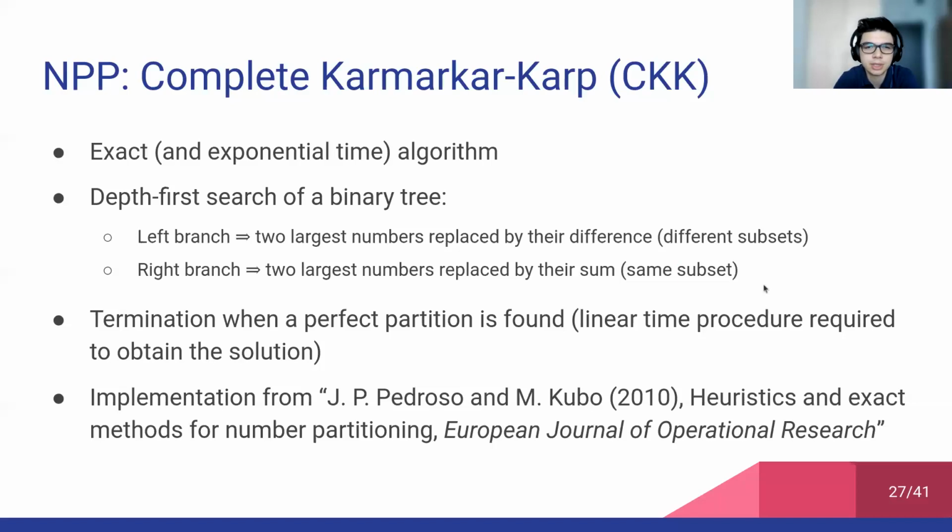The complete Karmarkar-Karp is an exact and, in the worst case, exponential time algorithm, which is based on a depth-first search of a binary tree, whose left branch consists in replacing the two largest numbers with their difference. So the two numbers are, in practice, placed in different subsets, whereas the right branch consists in replacing the two largest numbers by their sum. Hence, the two numbers are placed in the same subset.